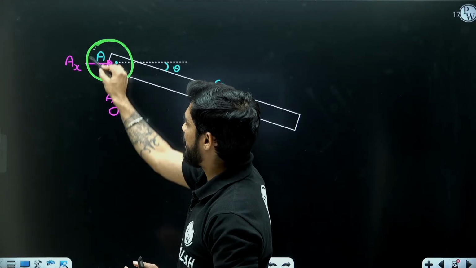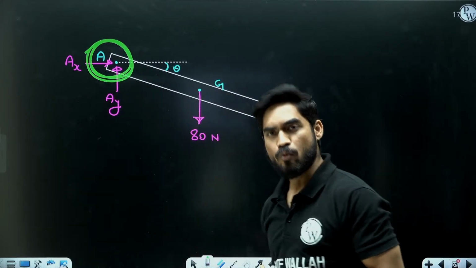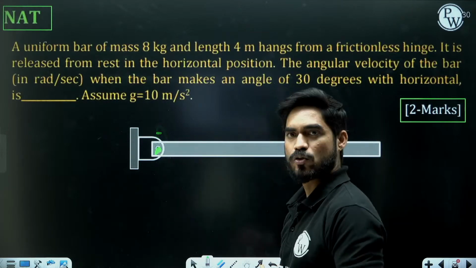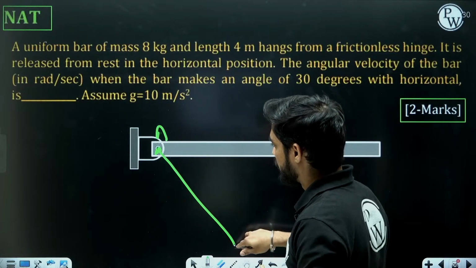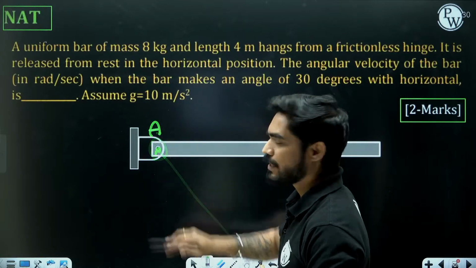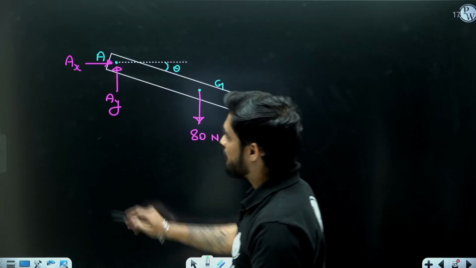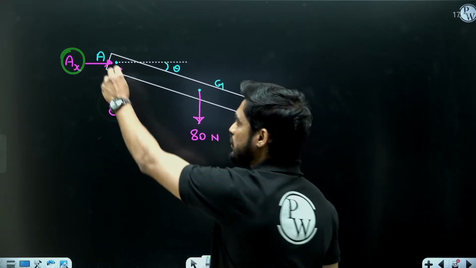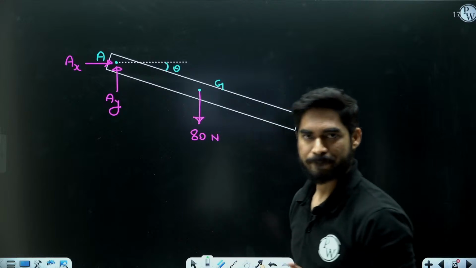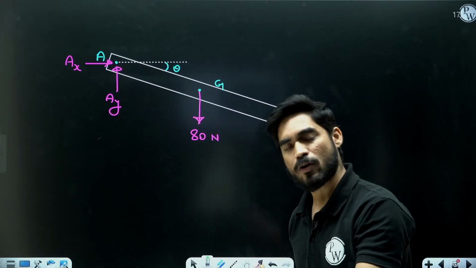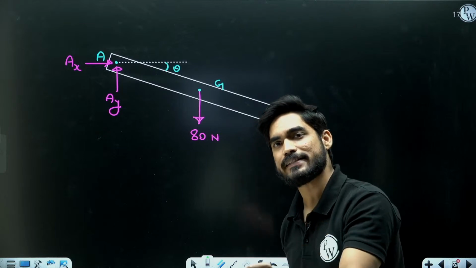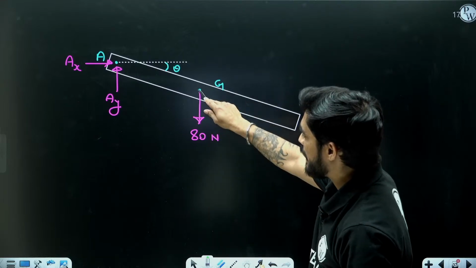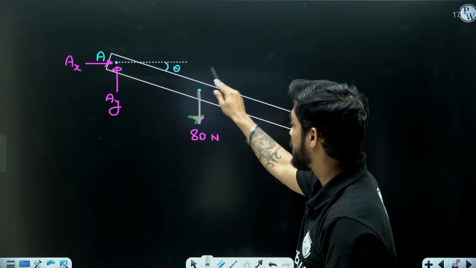Will the particle A displace from its original position? When it is rotating, particle A will remain here only. It is not going to move. So what is the work done by AX and AY? Work done is force into displacement. Both these forces are acting at particle A. Is the particle A going to displace? No. Displacement of A is 0. So work done by AX and AY are 0. But work done by 80 Newton is not going to be 0 because G is moving.